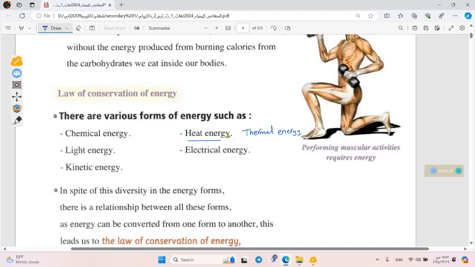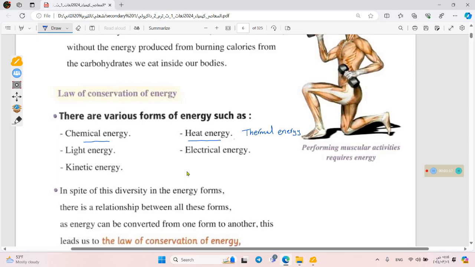On the other hand, from the potential energies, we have the chemical energy, which is stored in the bonds between the atoms or between the molecules. There are many more forms of energy, for example the light energy, sometimes called photonic energy, the electrical energy, the sound energy, and several more.